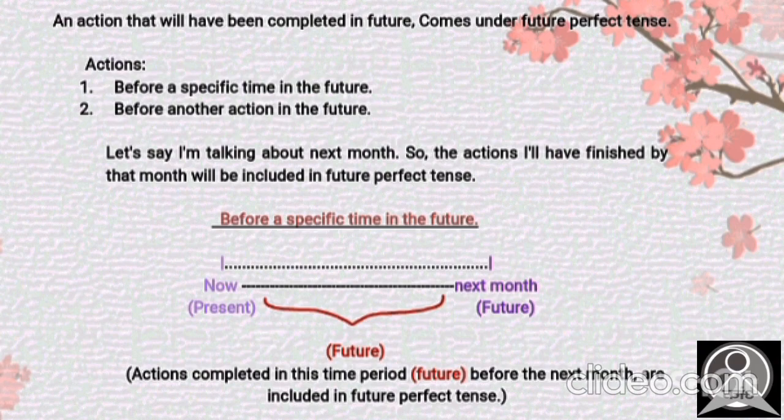Suppose I'm talking about next month. I'm in the present right now, but I'm talking about next month. All of the activities which are going to take place before that specific time are going to be in future perfect tense, because these activities are going to be done in future but before that month.